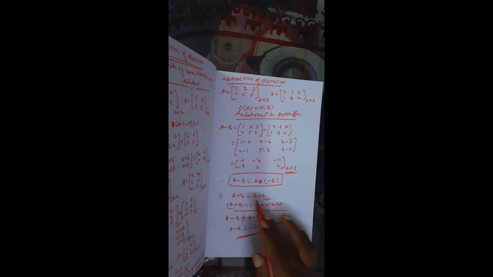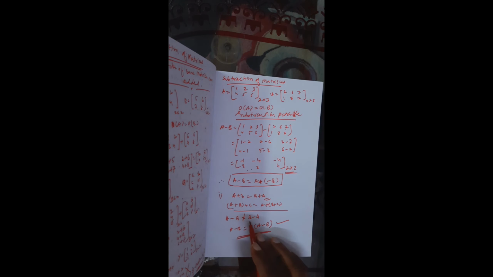But A minus B is not equal to B minus A, since the difference has a sign. So these are not equal. These are equal, these are not equal. A minus B is nothing but minus of B minus A, then they are equal. This is the correct condition for matrices. A plus B, B plus A, yes, possible. Or if you add A, B first and then add C, you will get the same result. Add B plus C and then add A, you will get the same.